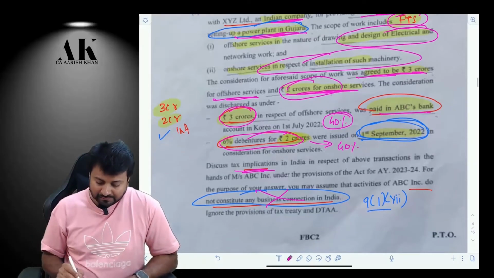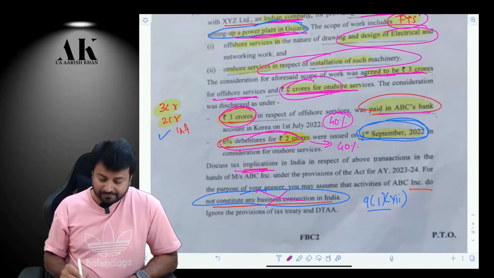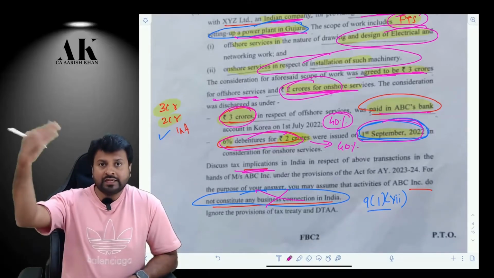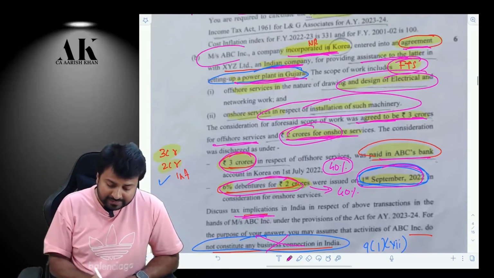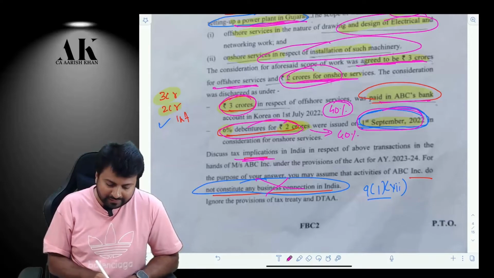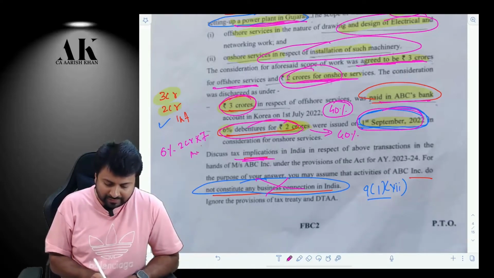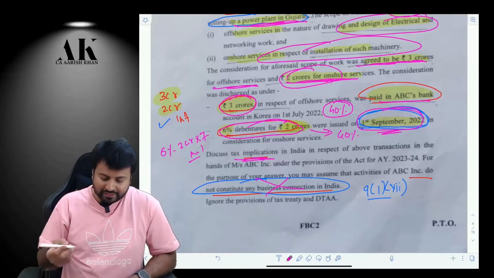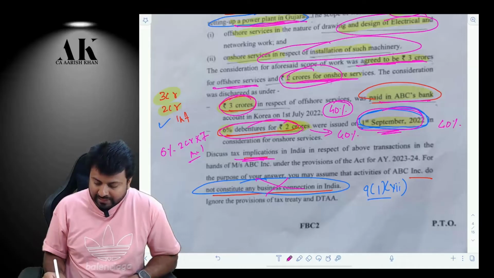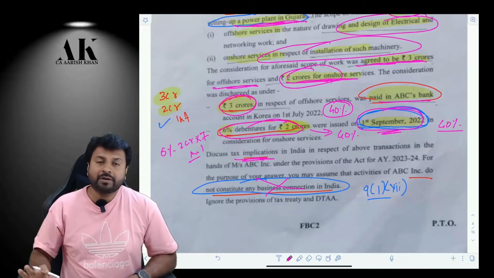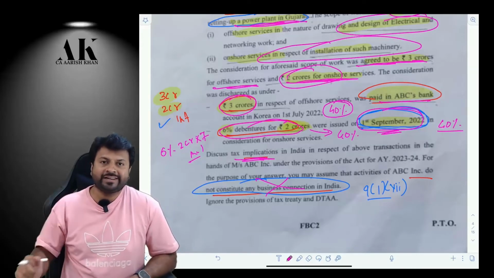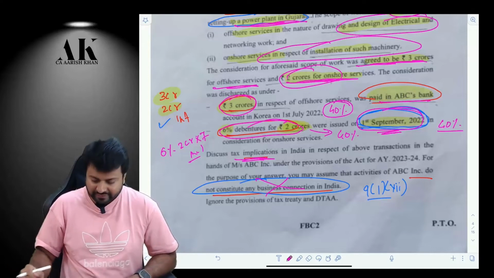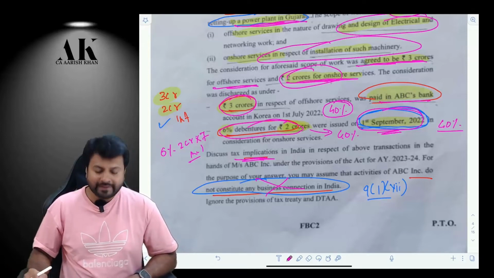Now, because we are issuing debentures on 1st September, the other person, that is ABC INC, will also be earning interest at the rate of 6% on 2 crore for how many months? For 7 months, because it is issued on 1st September. That interest will also be chargeable at 40%. That also cannot be covered in 115A because that is not in foreign currency, that is in Indian currency. So these are the tax implications in this particular question.